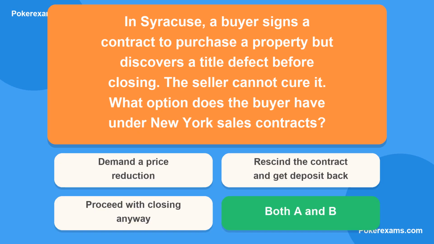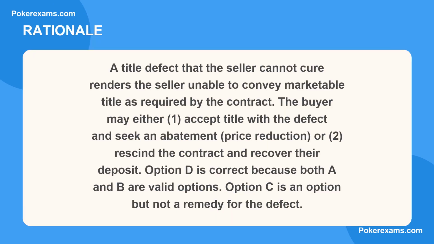The correct answer is D. Here is why. A title defect that the seller cannot cure renders the seller unable to convey marketable title as required by the contract. The buyer may either 1. Accept title with the defect and seek an abatement, price reduction, or 2. Rescind the contract and recover their deposit. Option D is correct because both A and B are valid options. Option C is an option but not a remedy for the defect.